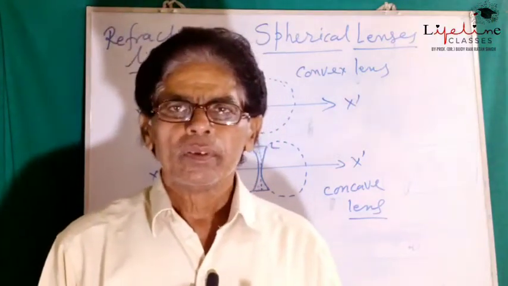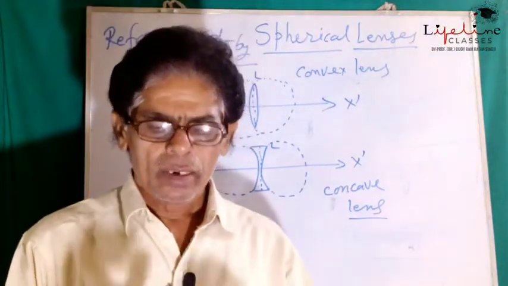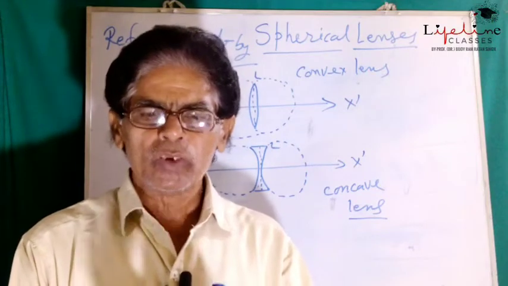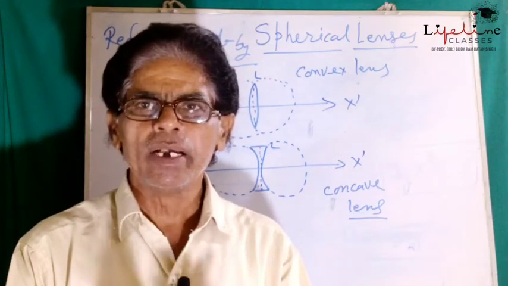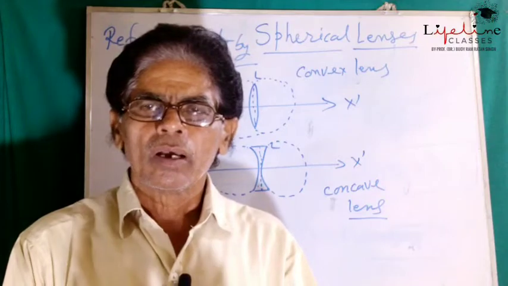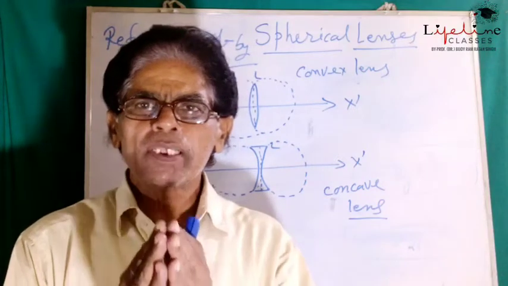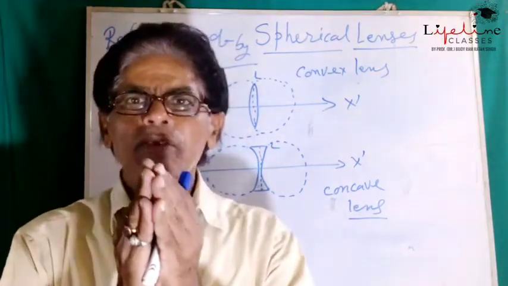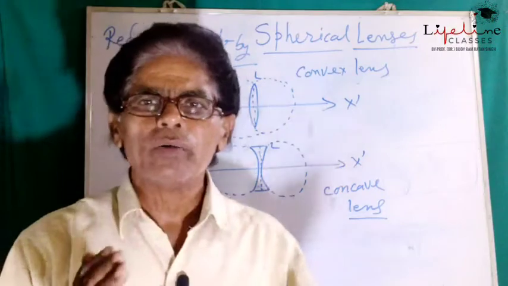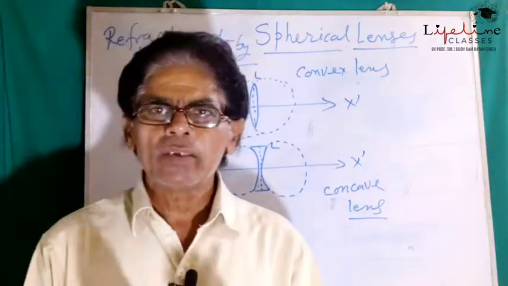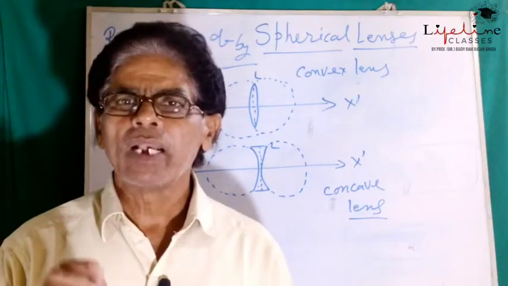What do we mean by convex lens? The lens in which the outermost surfaces, through which the transparent material is bounded externally, are curved outwardly, meaning if both the surfaces are bulging out like this, the outer surface is bulging outwardly, such a transparent medium is called a convex lens.